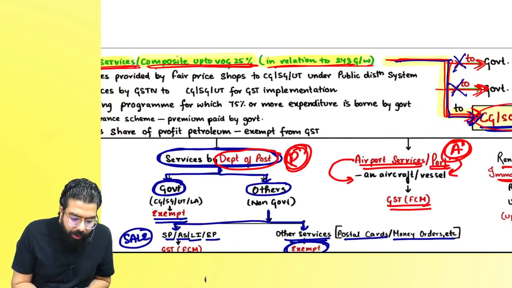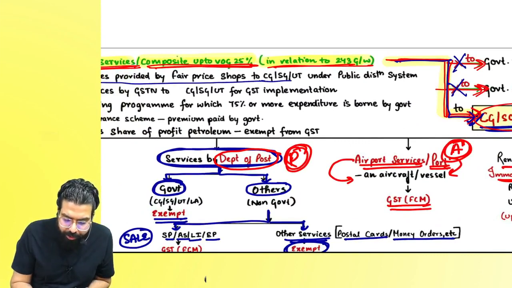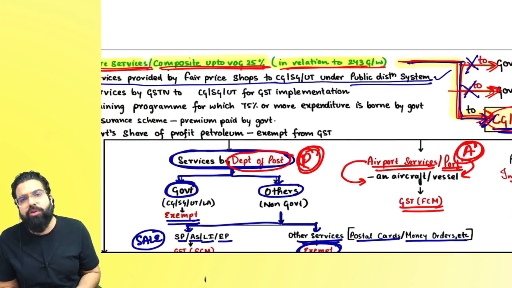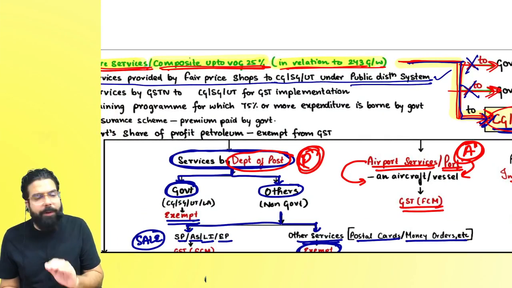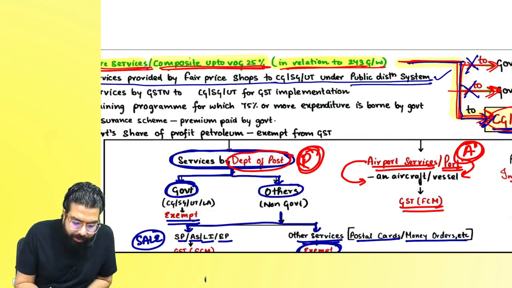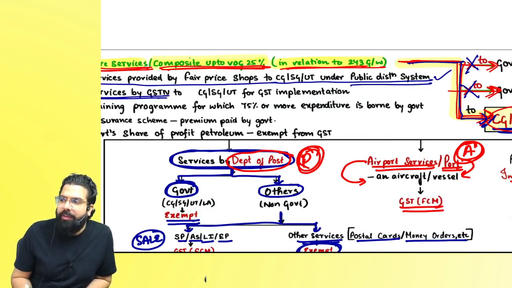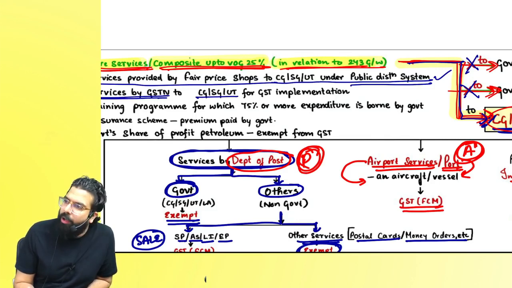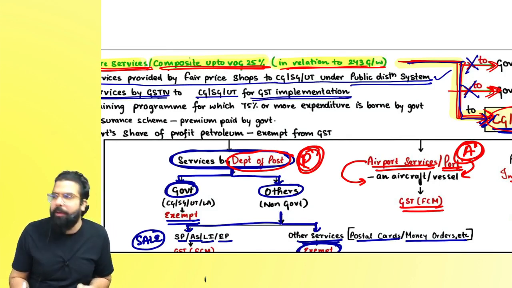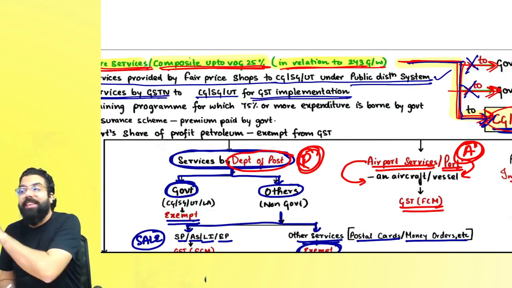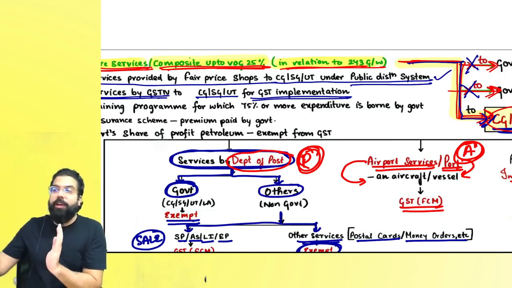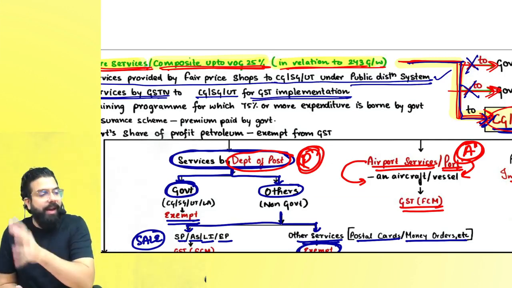Then, sir, services given by fair trade shop to central government, state government, union territory under public distribution system, basically the ration wala shop, the ration wala person who is operating the ration shop, his commission which is there will be exempted. Then services given by GST and goods and service tax network to the central government, state government, union territory for GST implementation. Baba, for the implementation of GST, networks companies helping the government. So it is providing service to the government which is exempted.